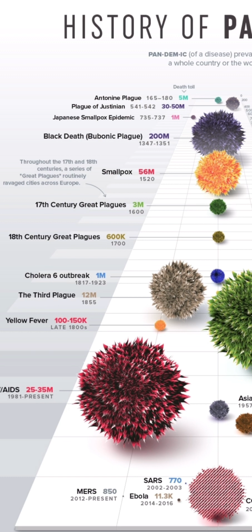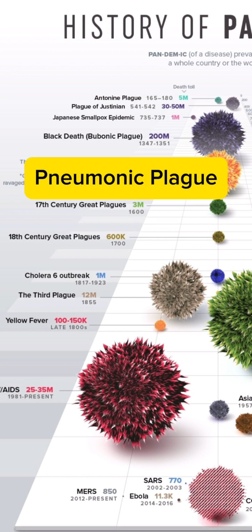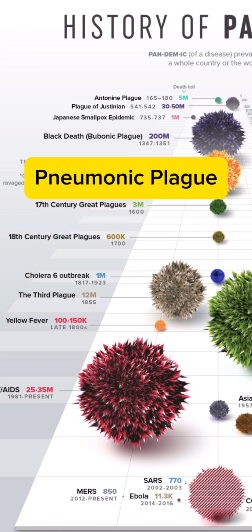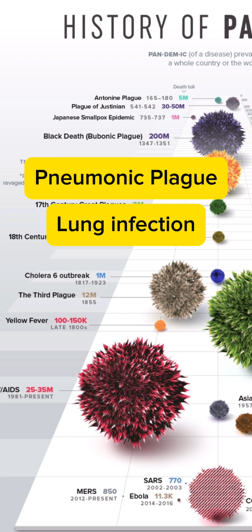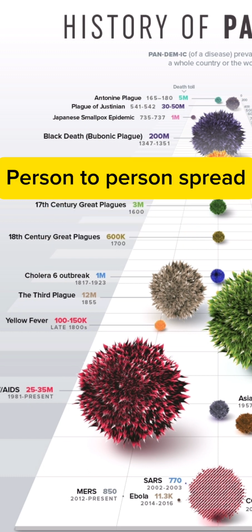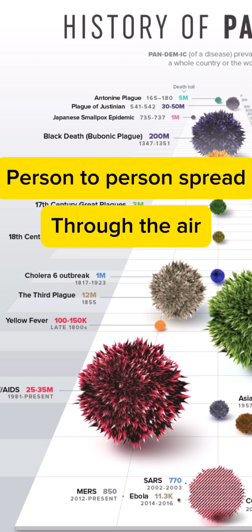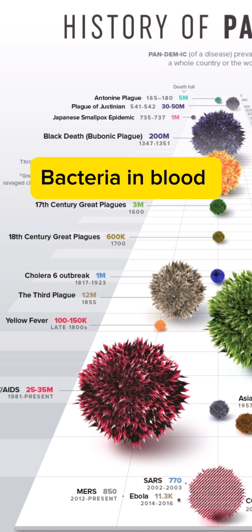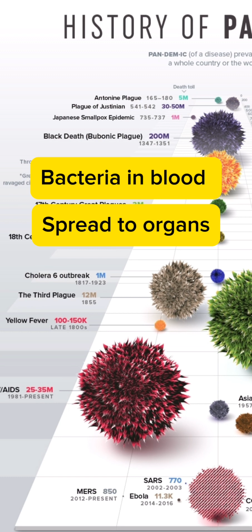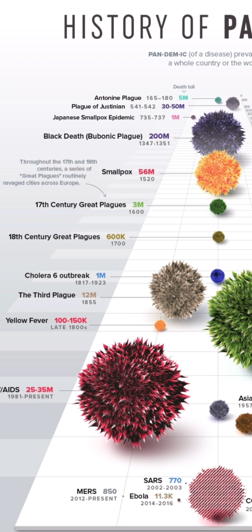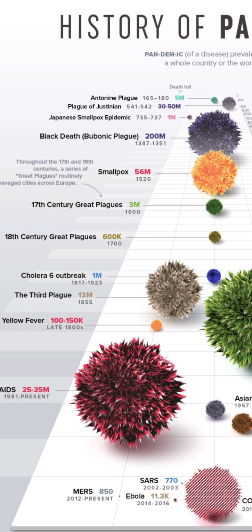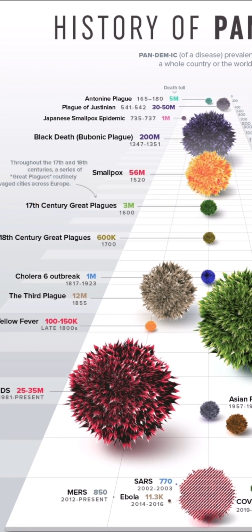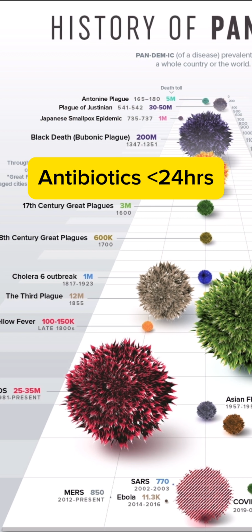The other two versions of the plague are known as the pneumonic plague and the septicemic plague. The pneumonic plague is when Yersinia pestis infects the lungs. This type of plague can spread from person to person through the air. Septicemic plague is as its name suggests. The bacteria multiply within the bloodstream and spread to the different organs. It is a complication of the pneumonic or bubonic plague. This version does not spread from person to person. These infections are deadly. Antibiotics must be given within 24 hours.